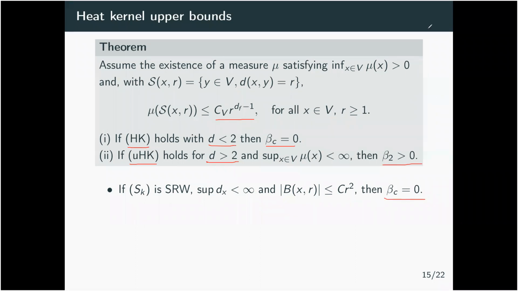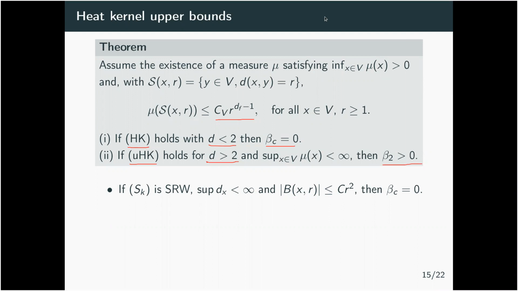Then beta_c is 0. This is quite a strong statement because it's very general. You only ask for a property of the volume of the graph. You don't ask anything special about the random walk, except for being a simple random walk. And then under this criterion, you show that beta_c is 0. So there is no heat kernel upper bound needed.